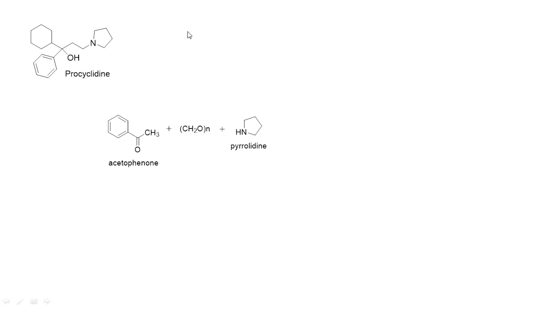If you see this, an aryl group is there, carbon, carbon, carbon and nitrogen. This skeleton can be obtained by using a Mannich reaction. If you perform this Mannich reaction, we can easily obtain an aryl group, carbon double bond O and CH2CH2N.